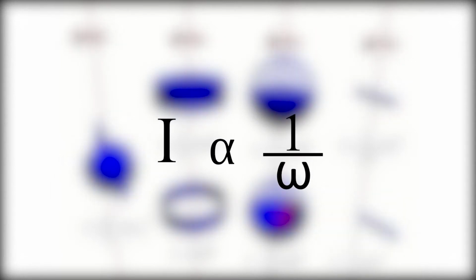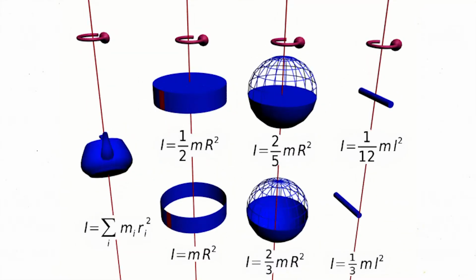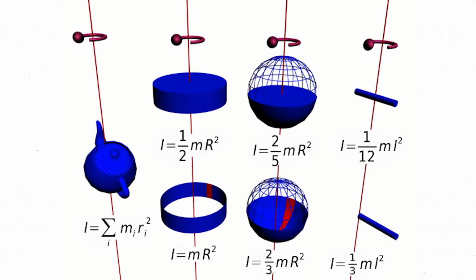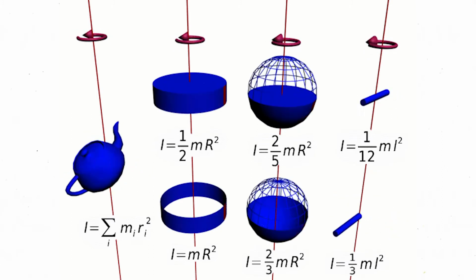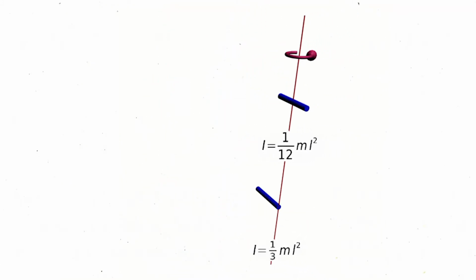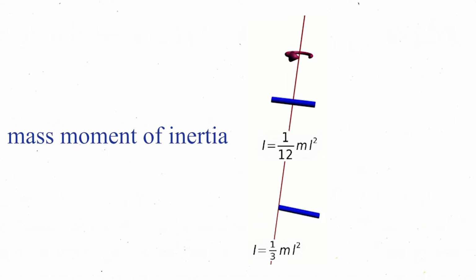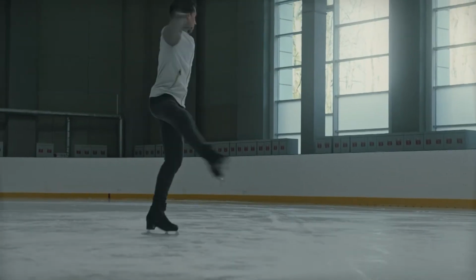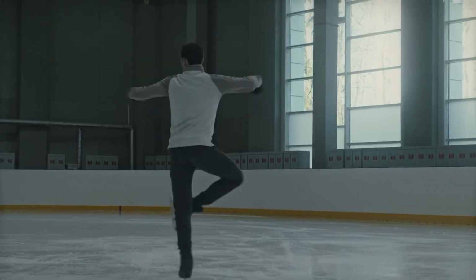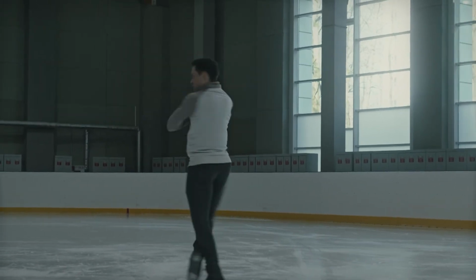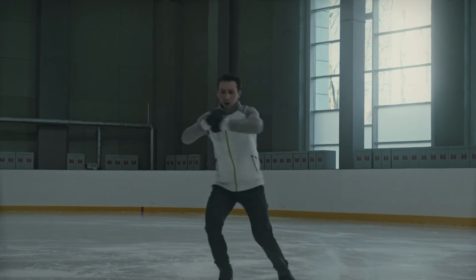The moment of inertia depends on several parameters. It depends not only on the object's mass but also the distribution of the mass in relation to the axis of rotation. This relation means that the mass moment of inertia is higher for objects where the mass is distributed a long way away from the axis of rotation. Imagine an ice skater is rotating around herself. If she pulls her arms in, her moment of inertia decreases and she can rotate faster with the same effort.